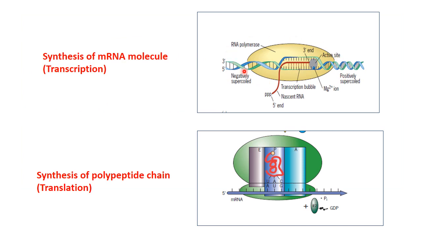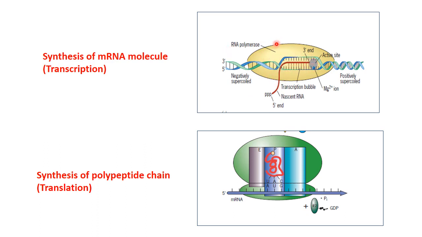The upper figure shows the process of transcription, that is the synthesis of messenger RNA, and how this process takes place. This double helical structure is DNA, and at the time of synthesis of messenger RNA, this DNA unwinds at certain places, and this is known as a transcription bubble.